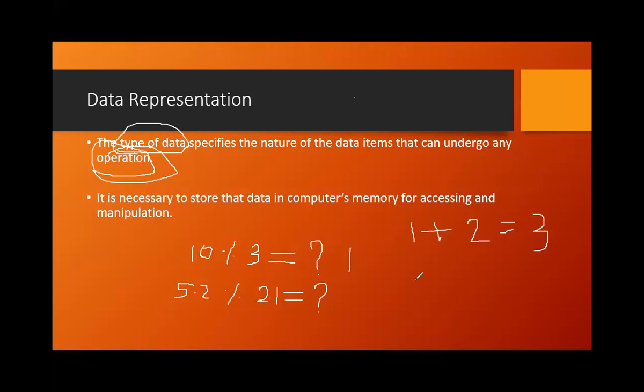But suppose the data is character data like A plus B, consider this is a string. When you perform A plus B, what are we going to get? The operation is plus itself, but what will be the answer? Can anyone think of it?